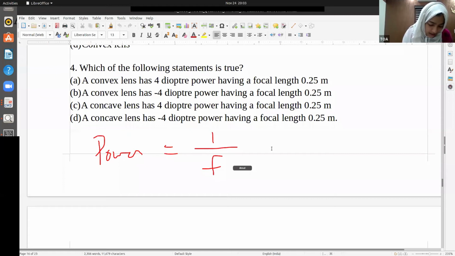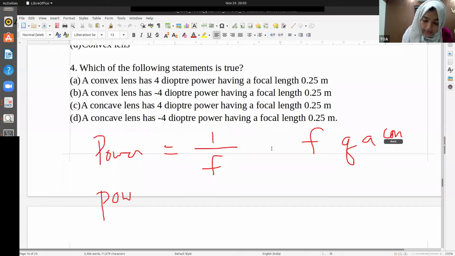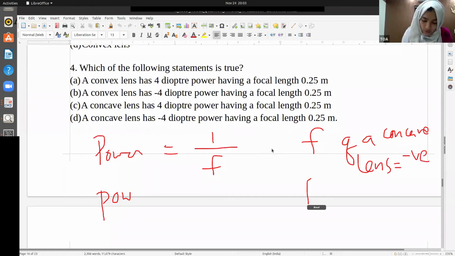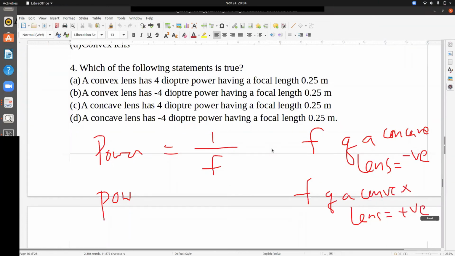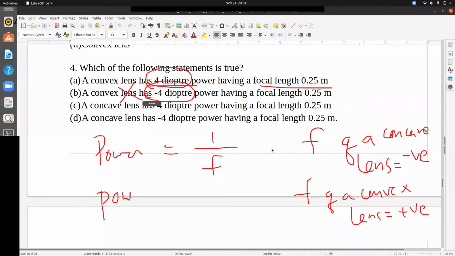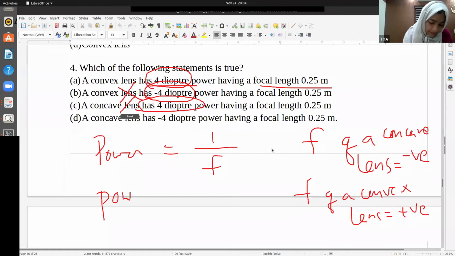And what is F of a concave lens? Is it positive or negative? Negative. What is the F of a convex lens? Positive. Okay. So the question is, a convex lens has 4 diopter with focal length 0.25. A convex lens plus 4 diopter, that is correct, right? A convex lens has minus 4 diopter. Is that true? That is wrong. A concave lens has 4 diopter. Is that correct? It's wrong, right? So these two can be possible options.